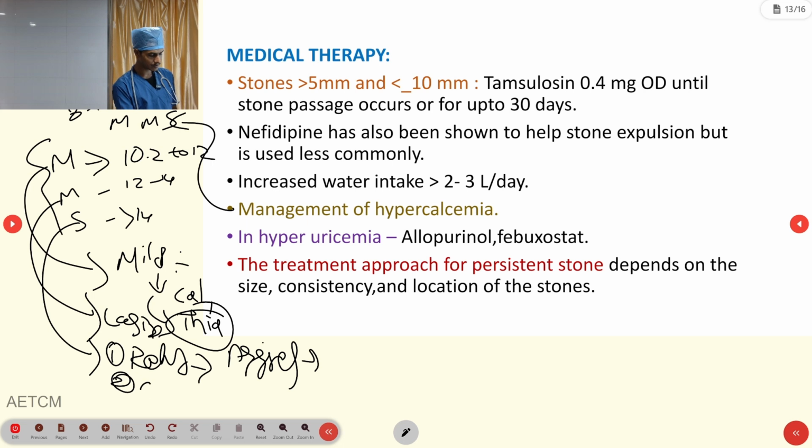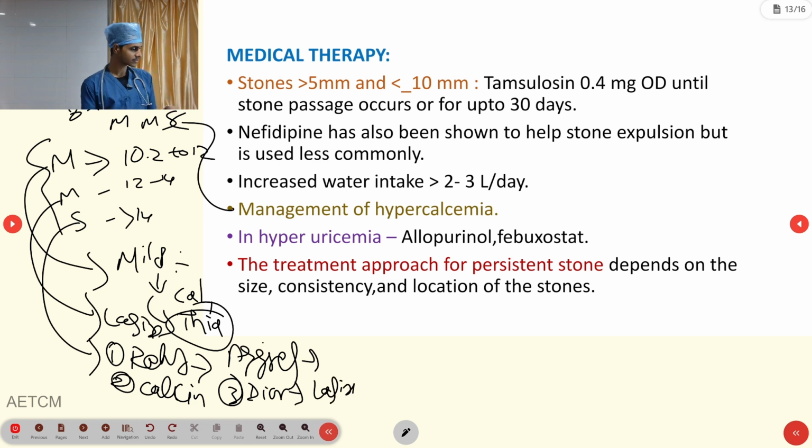The second thing is that we can give a calcitonin infusion. The third treatment is diuretics. You can use Lasix; Lasix or furosemide is the ideal choice for this. You always have to remember that thiazides should be avoided. So this is the management of hypercalcemia: mild, moderate, and severe.